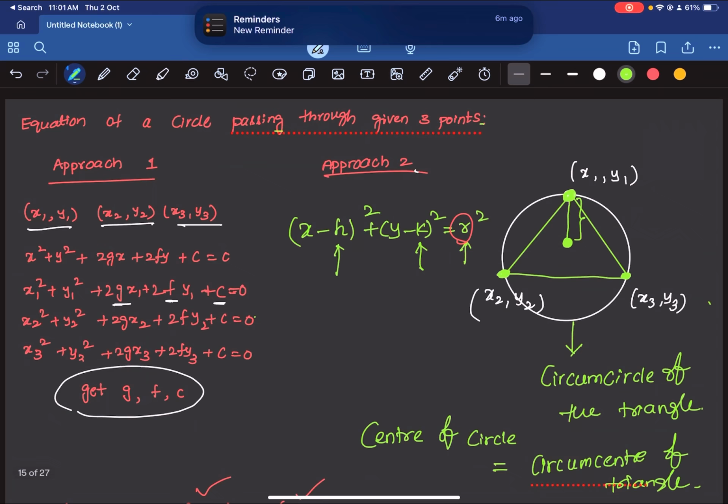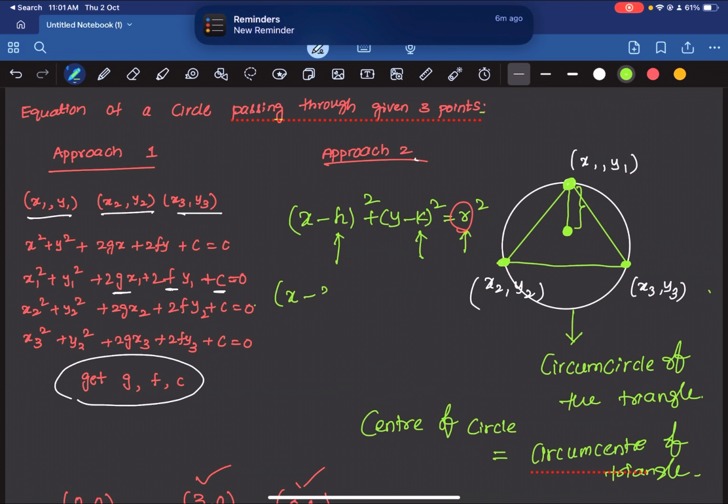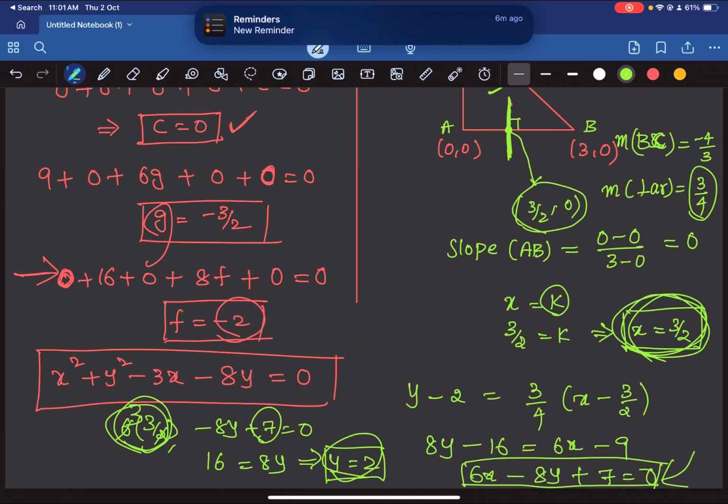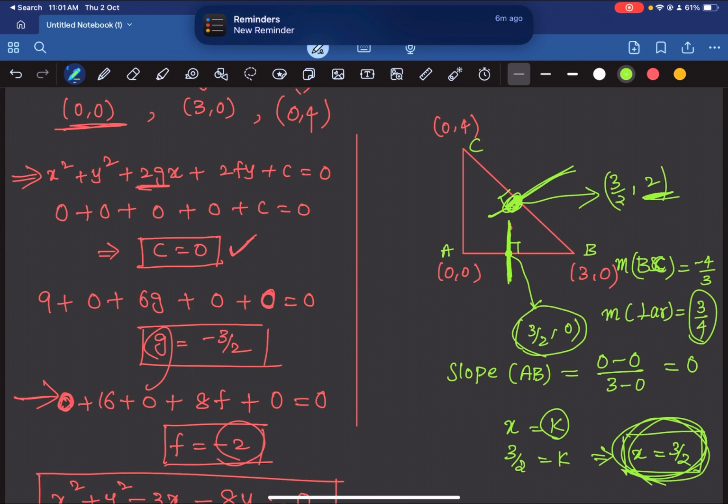So now what is the equation of the circle? Circumcenter: x minus 3 by 2 whole square plus y minus 2 whole square is equal to r square. Now we have to find out r. So 3 by 2 and 2 are the coordinates of circumcenter. So it lies somewhere here. Now we have to find the distance between that and any one vertex. So let us consider origin, since origin is one of the vertices.